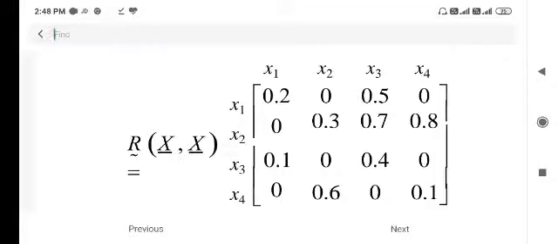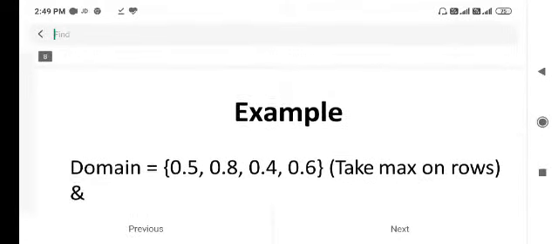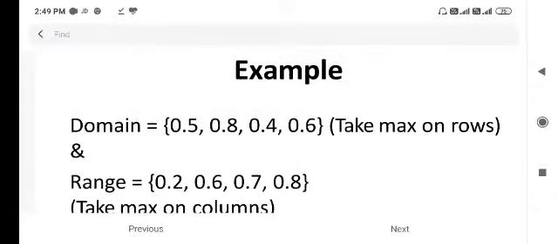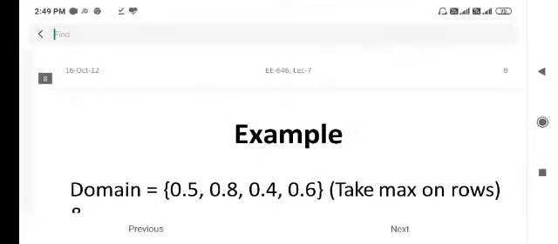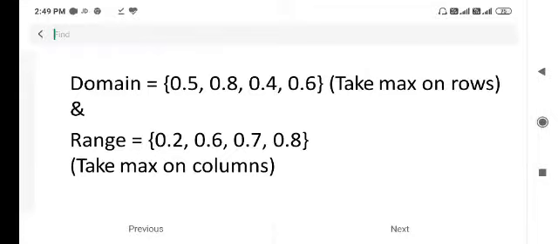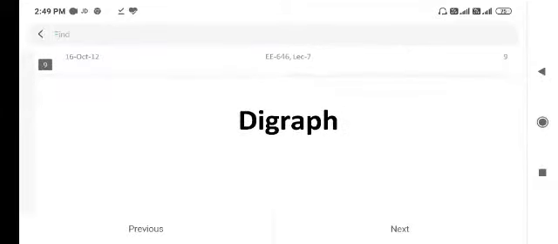Here the maximum values are 0.5, 0.8, 0.4, 0.6. That is the domain. And then the range is the maximum on the columns.